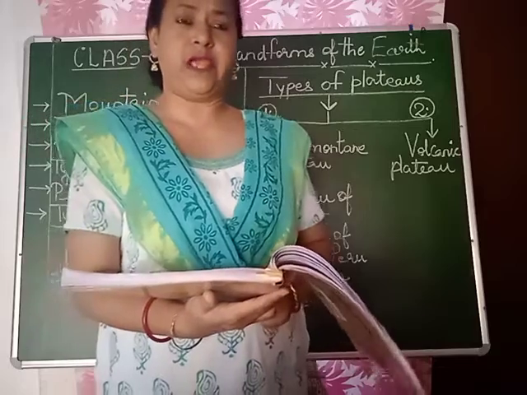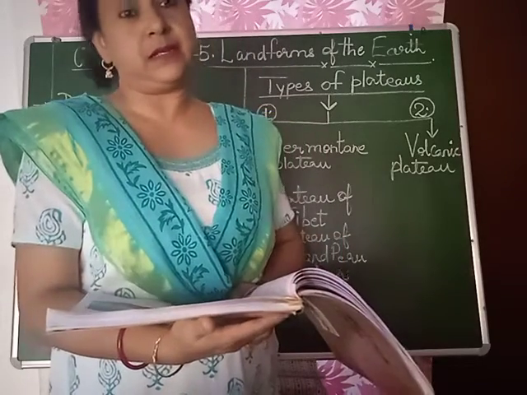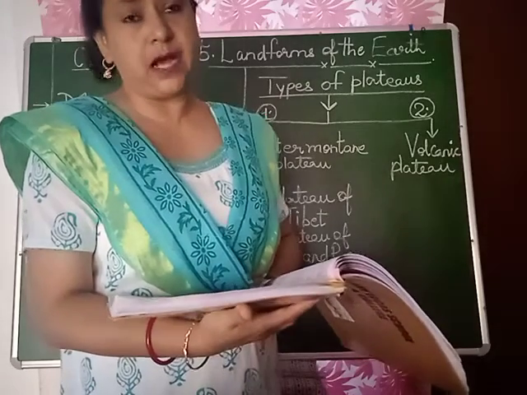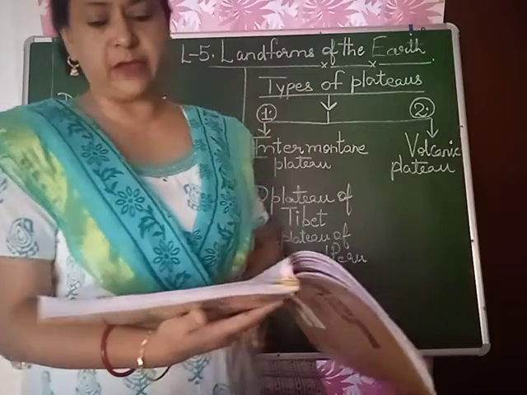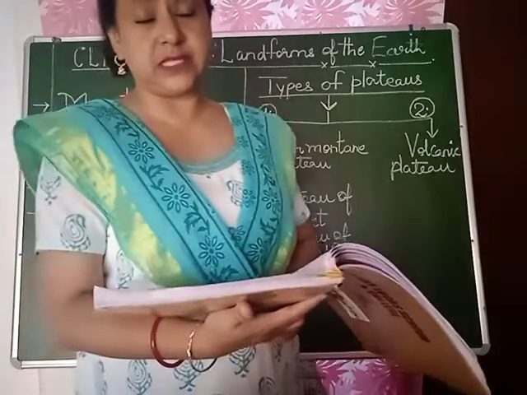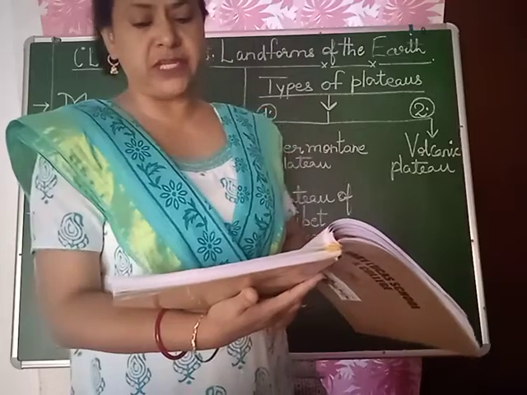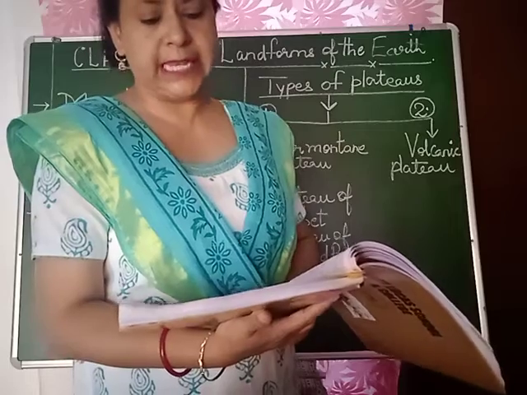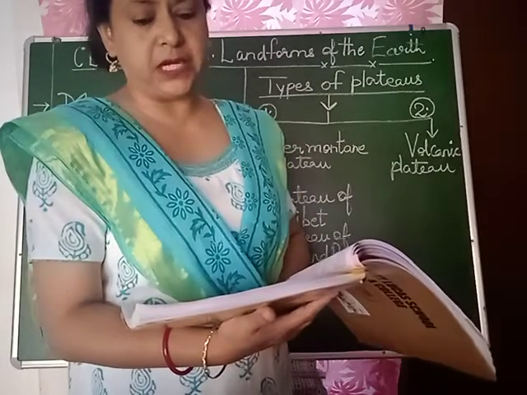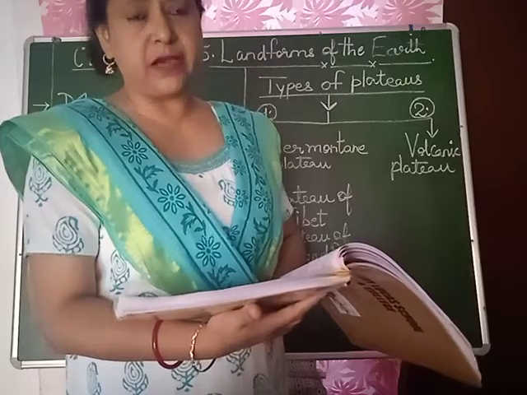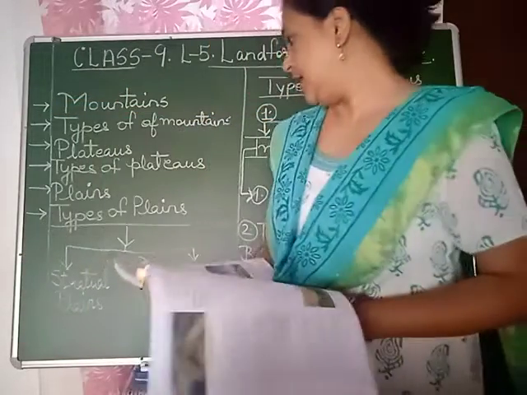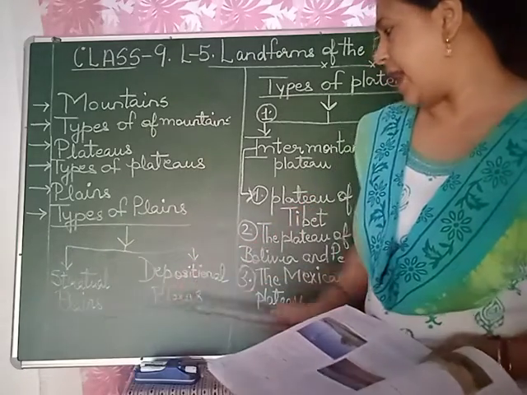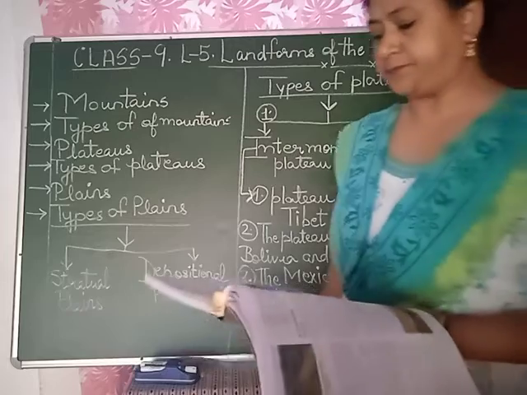So children, we have studied about plains. They are flat land which has fertile soil in it. These are called plains, and an important feature is that they are measured according to sea level. It is 150 meters above sea level. Let's study about types of plains. Children, here are the types of plains we will study: structural plains and depositional plains.